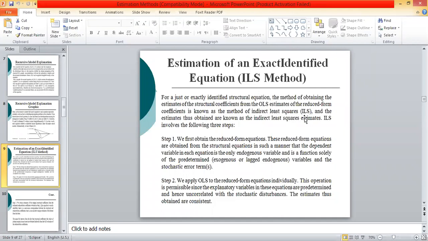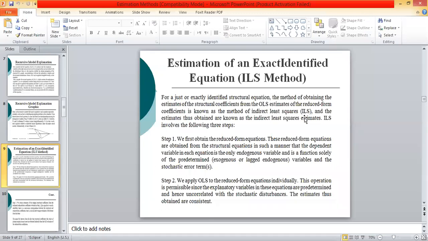It means the method of obtaining the estimates of the structural parameters alpha and beta from the estimated reduced form coefficients is known as indirect least squares, and the estimates obtained through this procedure are known as indirect least squares estimates.